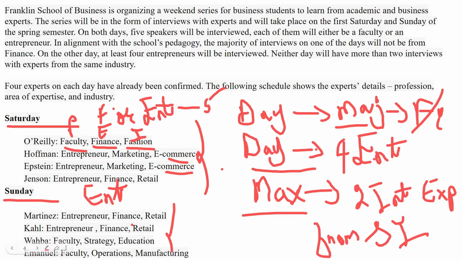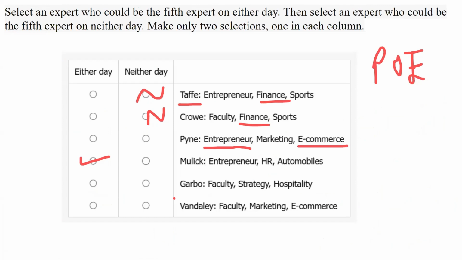Yes, Pine can come on Sunday, because there is no e-commerce industry on Sunday. So Pine can come. So Pine is eliminated. Mulek, obviously, we already said he can come on both the days. So he's gone.